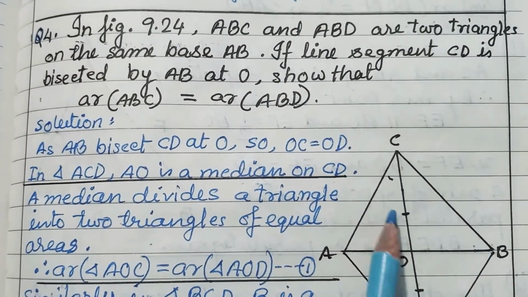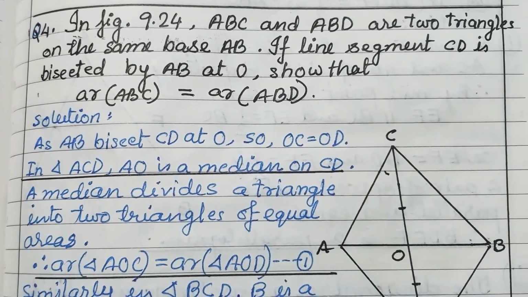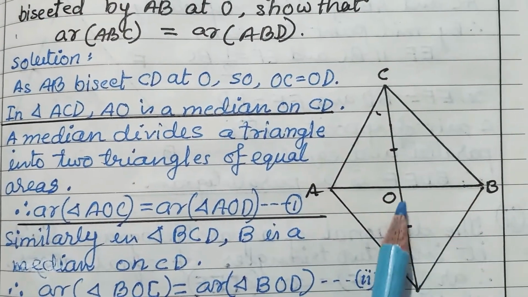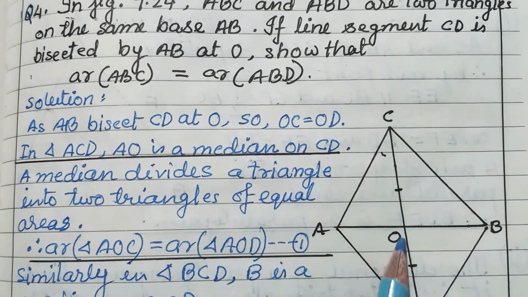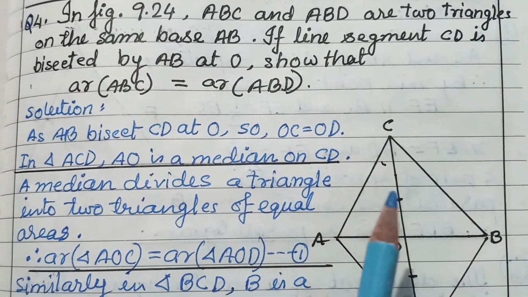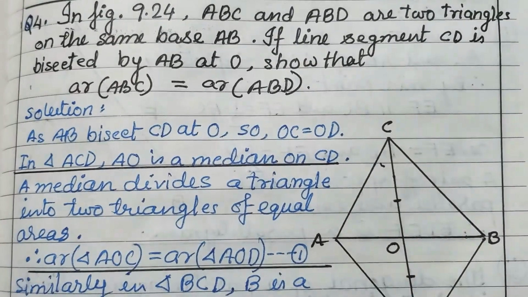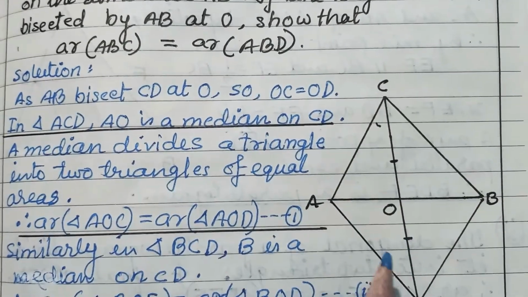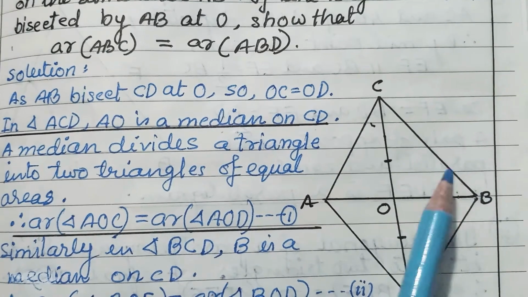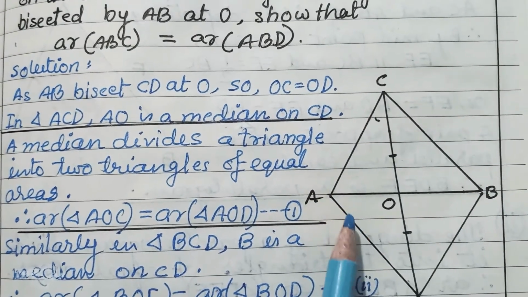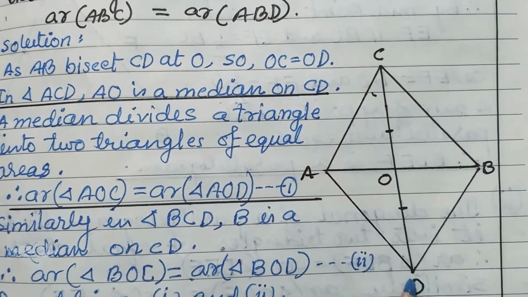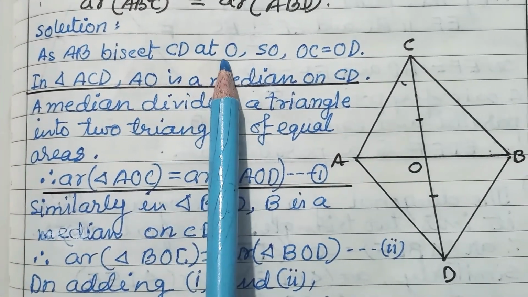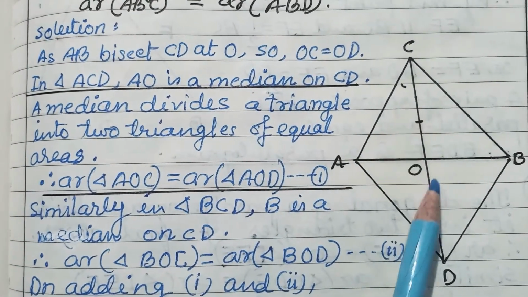If line segment CD is bisected by AB at O, that means CD is bisected, not AB, so OC is equal to OD, then show that area of triangle ABC is equal to area of triangle ABD. Now, AB bisects CD at O. So, OC is equal to OD.